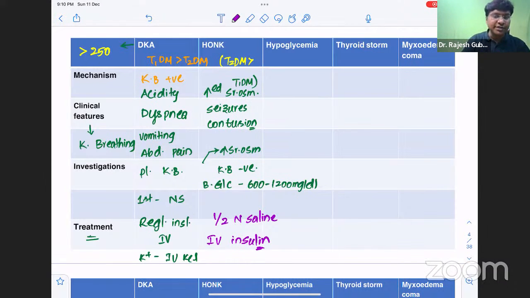Now, the next most important complication in diabetic patients is hypoglycemia. Whenever the individual is on certain oral hypoglycemic agents like sulfonylureas, or when the patient is on insulin therapy, there is a high chance of development of hypoglycemia. Now, in case of hypoglycemia, you need to remember one very, very important triad. And what will be that triad? That is Whipple's triad. This is a very important triad that you need to know.